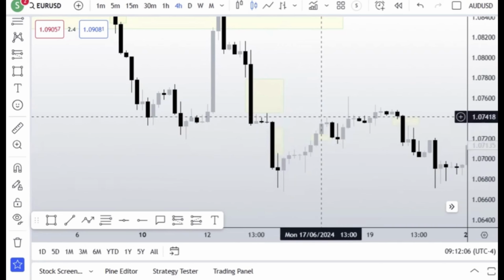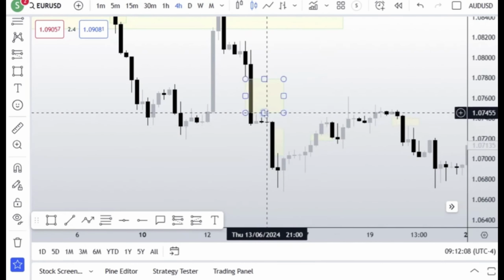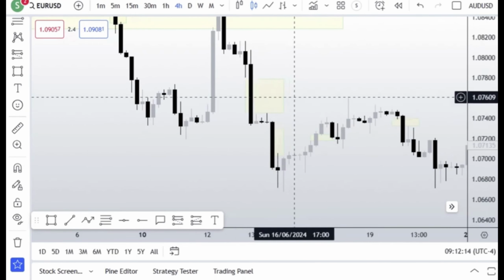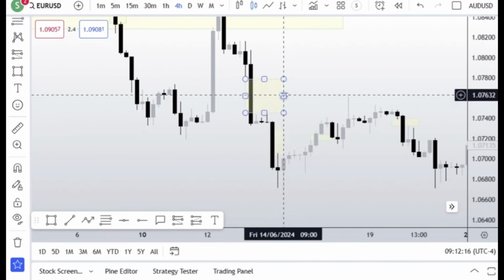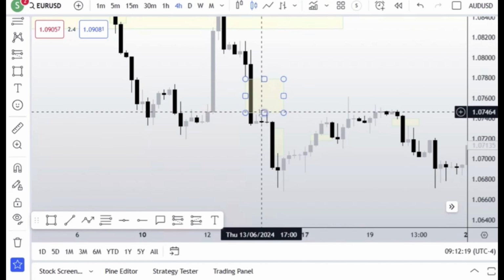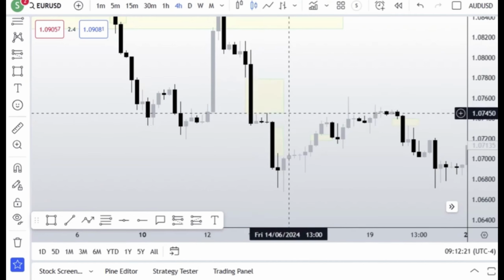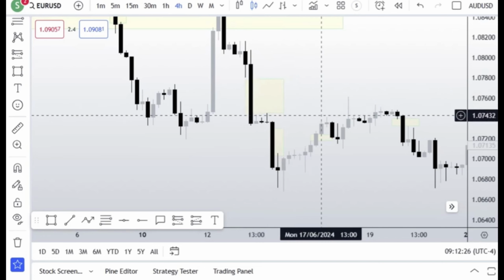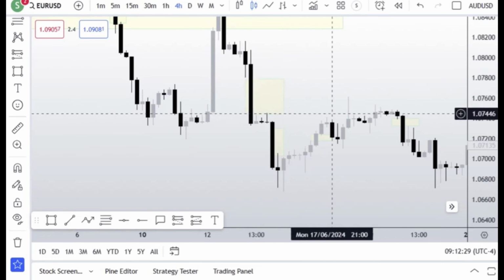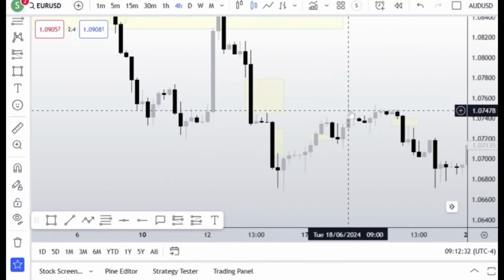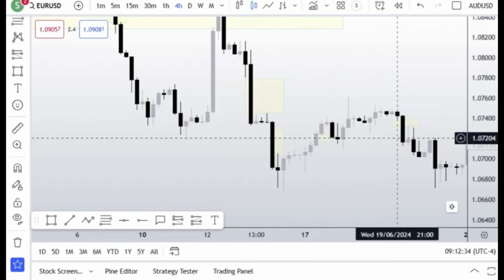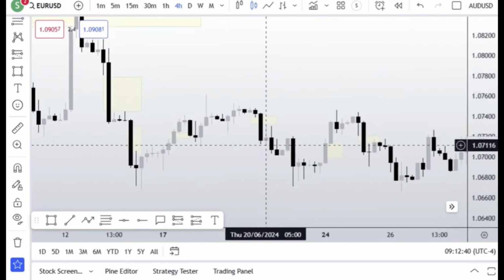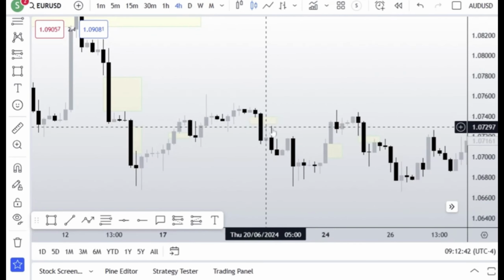At this moment, we are not looking at this as our draw on liquidity, but we are looking at it as a sweep. If you are going to continue lower, we are sweeping these highs here because there are people who entered here to sell, so their stop loss might be somewhere there. So they are taken out, especially at this high. The stop losses were there, so most of them were taken out here, meaning inducing more liquidity in the market. And then we continued lower, creating a new fair value gap.